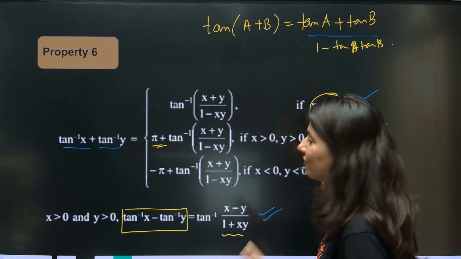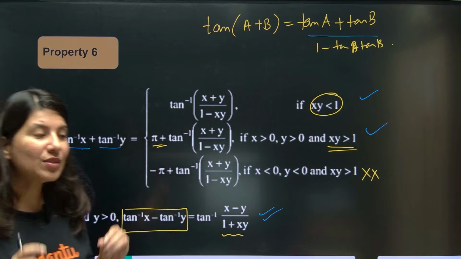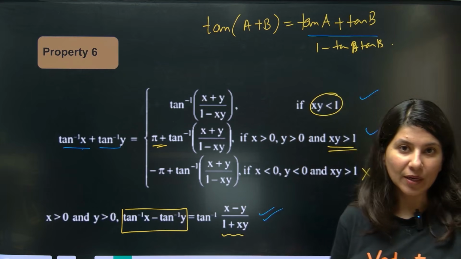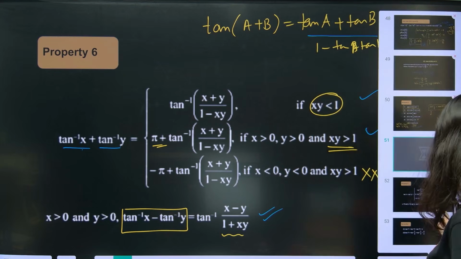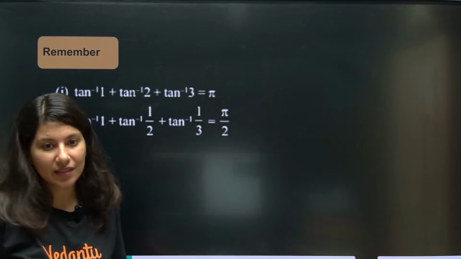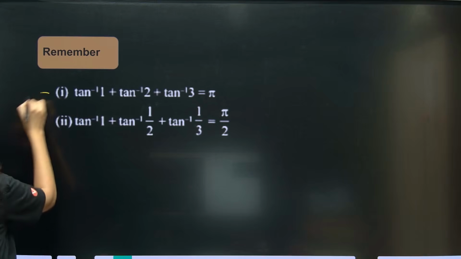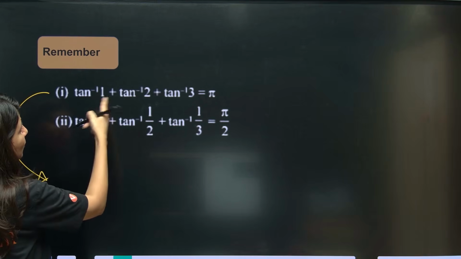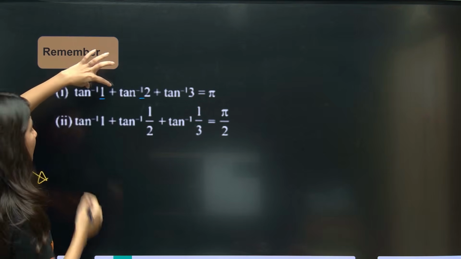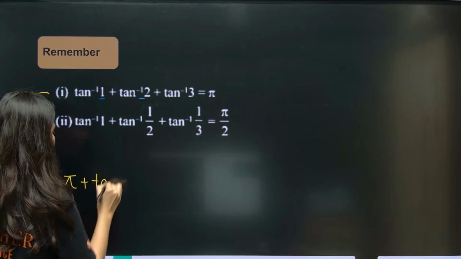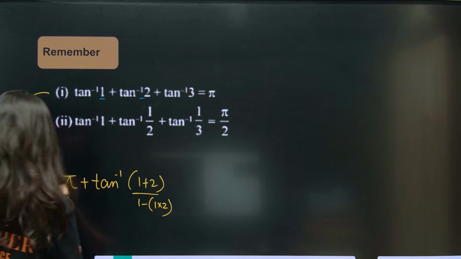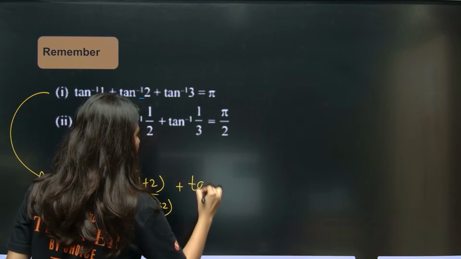This is a very, very important formula, because if you see a sum of two inverse trigonometric ratios in any question, we are going to use this formula. Suppose tan inverse 1 plus tan inverse 2 plus tan inverse 3. Now tan inverse 1 plus tan inverse 2: if you just do the product, you will get 2, which is greater than 1. Greater than 1 means you have to put pi plus tan inverse of 1 plus 2 upon 1 minus 1 into 2. This is the formula. Plus tan inverse 3 was right here.